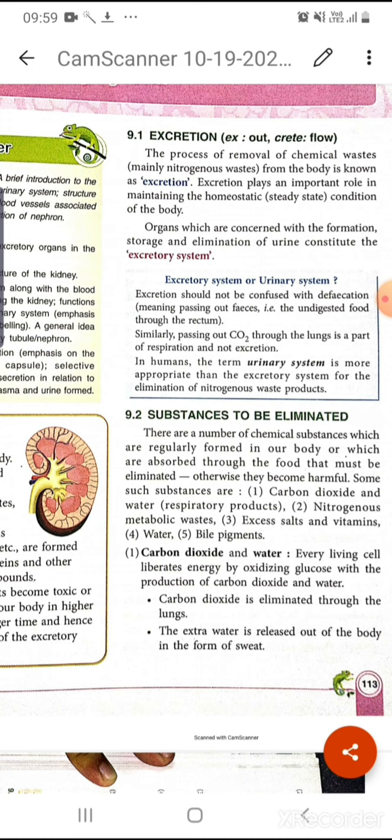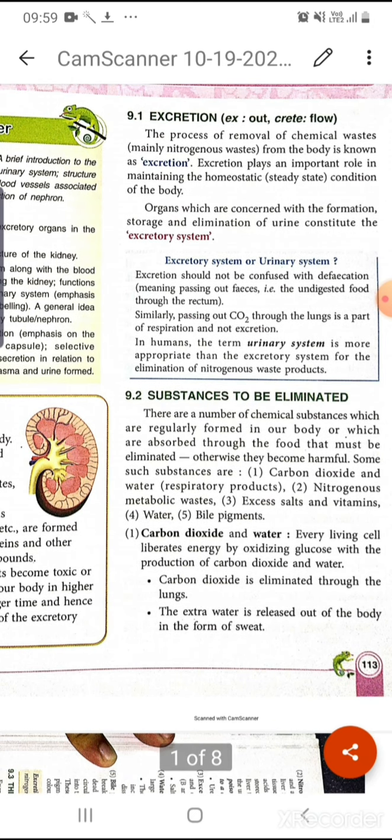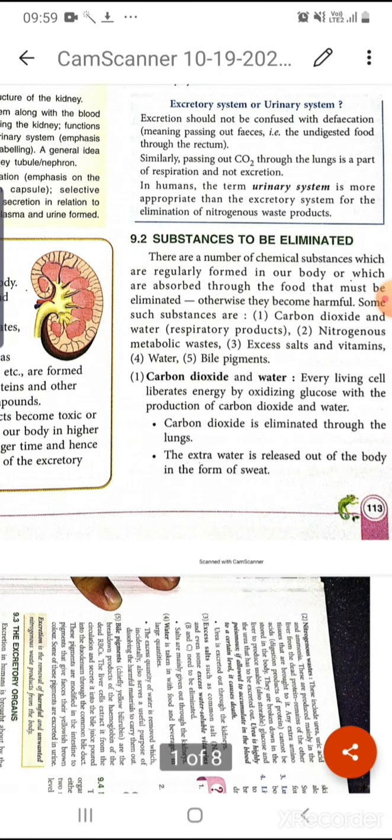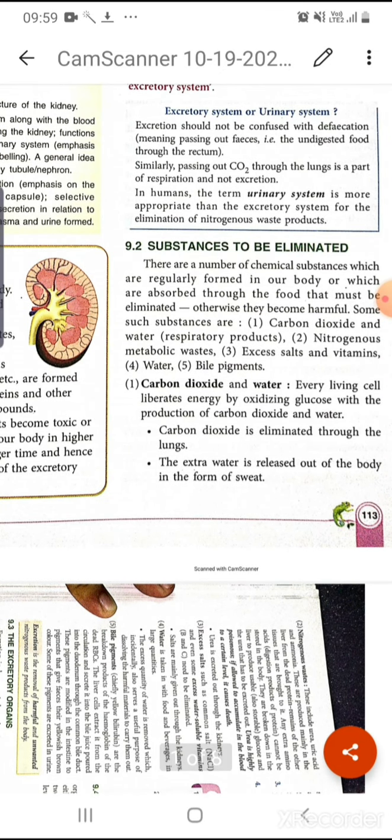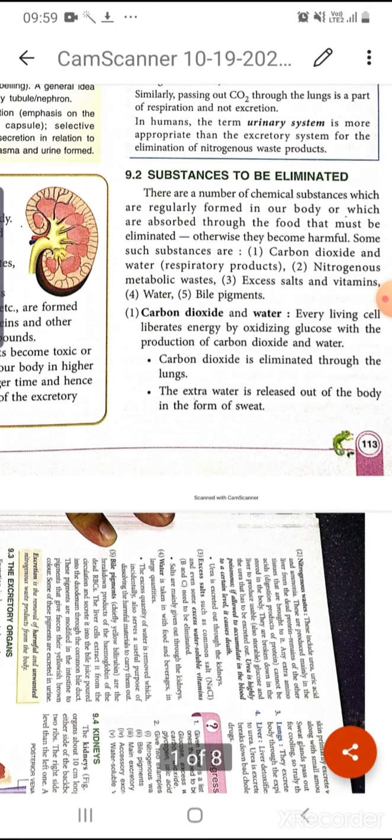For this excretion, we have specialized organs, and these organs combine to form the excretory system. These organs help in the formation and elimination of urine, which is the main excretory product of our body. Now, different substances are there which we have to eliminate from our body. First is carbon dioxide and water.